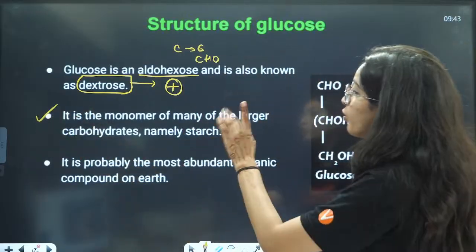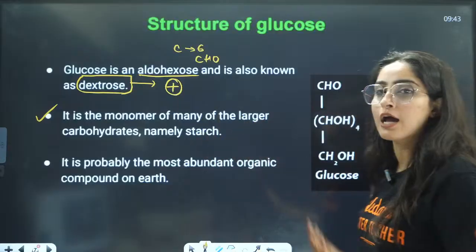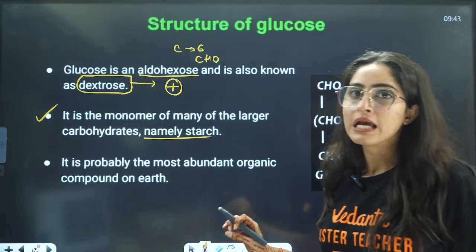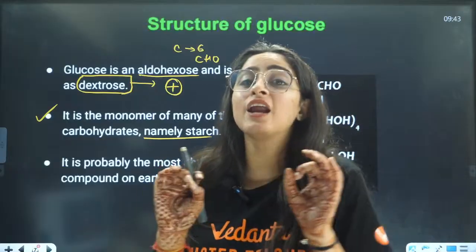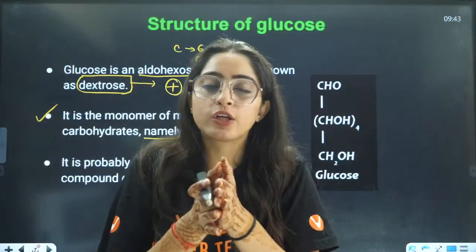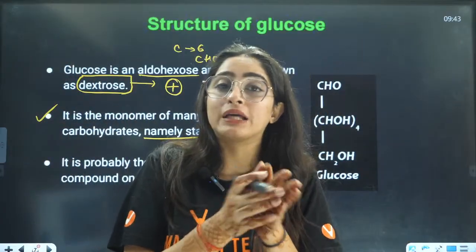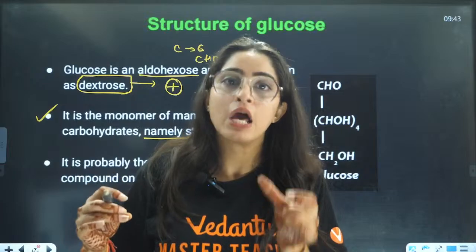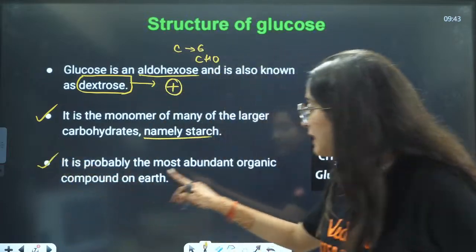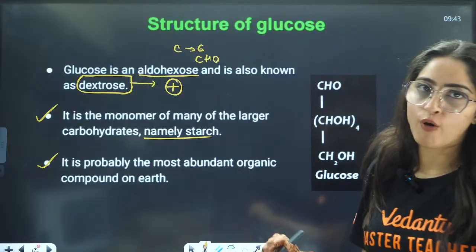Next, it is the monomer of many of the larger carbohydrates, namely starch. As I told you, n number of glucose units combine together and form starch. That is why starch is a polysaccharide. It is probably the most abundant organic compound on earth.